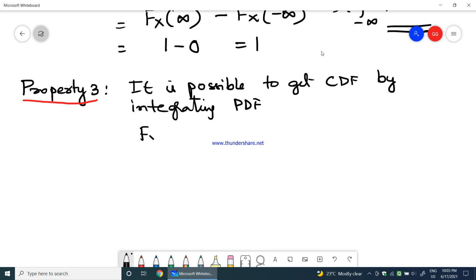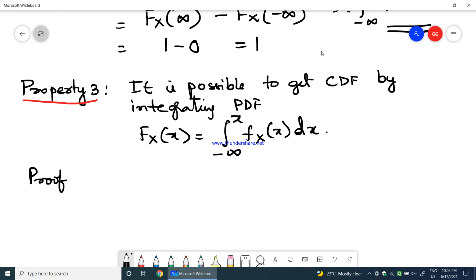It means that FX(x) would be equal to the integration from minus infinity to x of fX(x) dx. So the cumulative distribution function is equal to the integration of the probability density function. Similarly, the probability density function is equal to the differentiation of the cumulative distribution function. So let us have a proof for this.